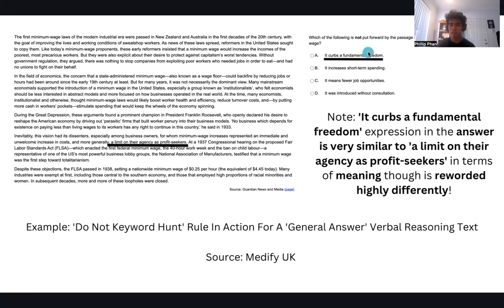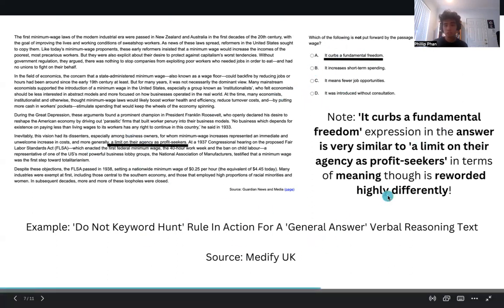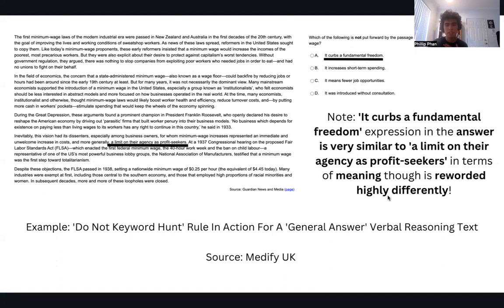And if you just read through this text and simply keyword hunt, you're not going to catch that. You need some sort of understanding so you can establish the connection that these two ideas are exactly the same. It's literally a rule on Medify UCAT. Well, it's not literally a rule, but I personally think it's very important.